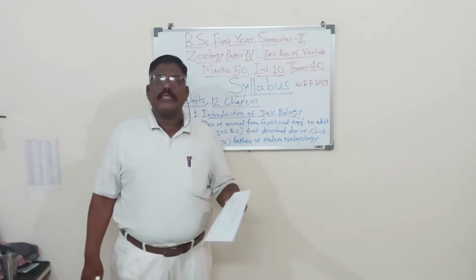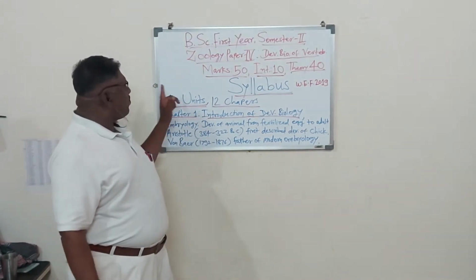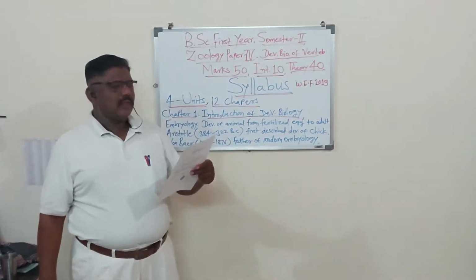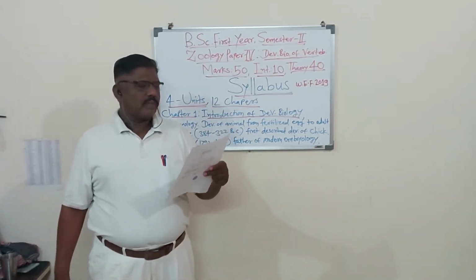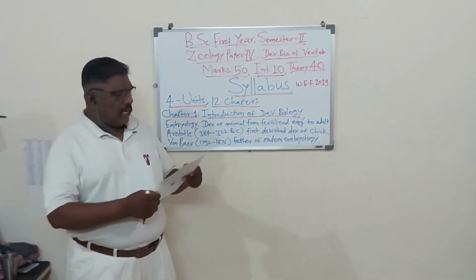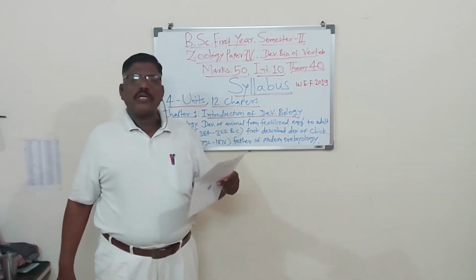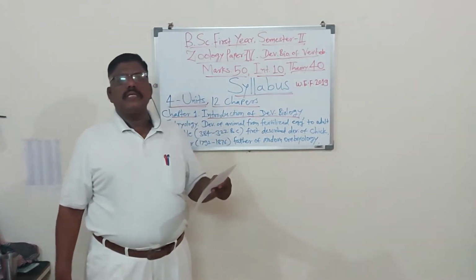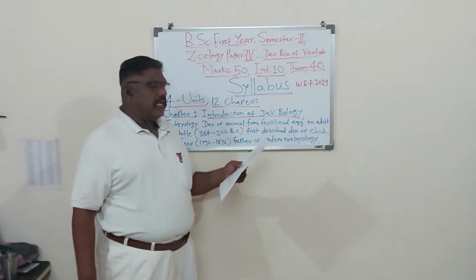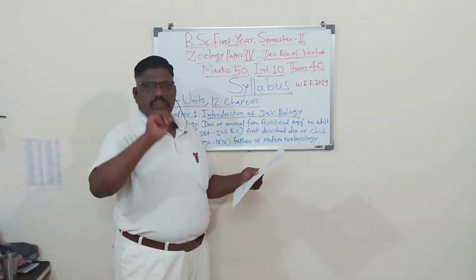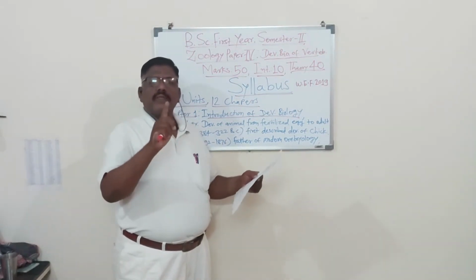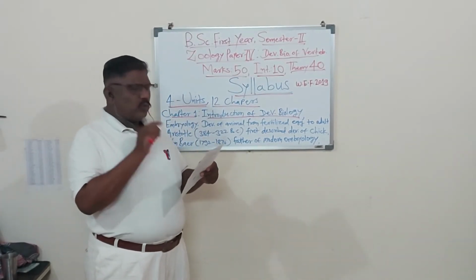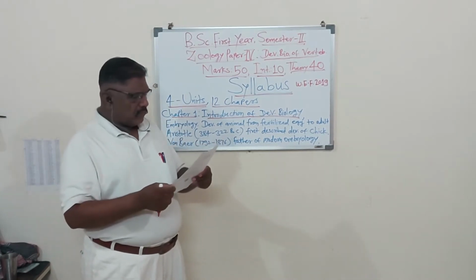Now the second unit. These 3 chapters are in the first unit. Now the second unit, what is its content? Listen here. Chapter number 4 is gametes of frog, then chapter number 5 is frog embryology, and chapter number 6 is regeneration in chordates. So there are also 3 chapters. The first unit has 3 chapters, the second unit has 3 chapters, which means up to here there are 6 chapters.